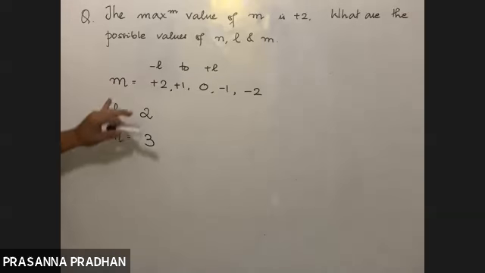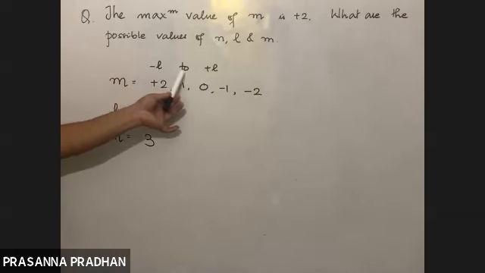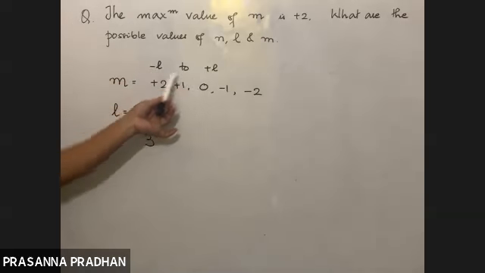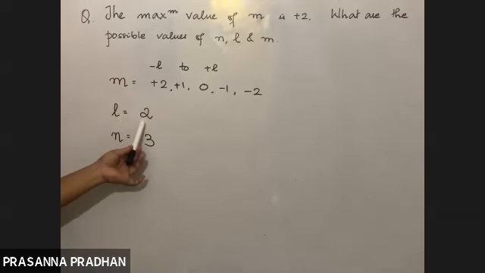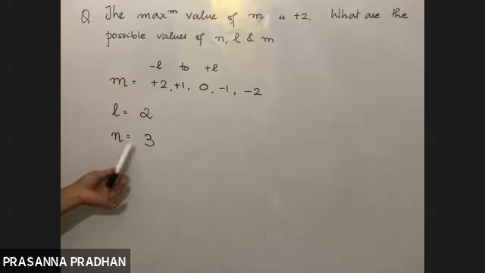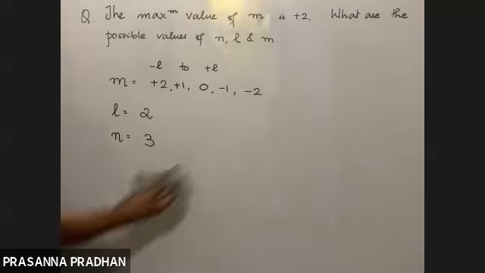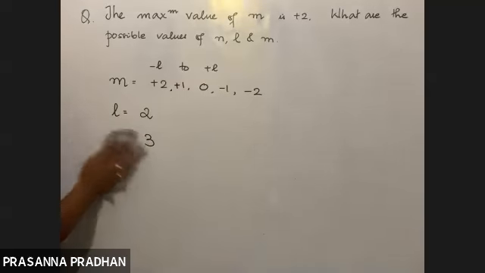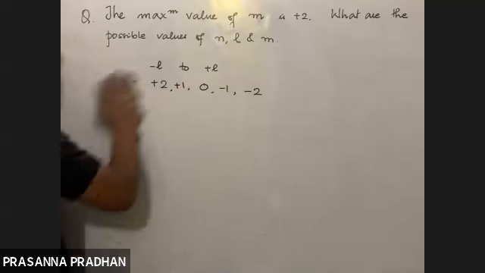Fine. So M we know it ranges from -L to +L. Yahan par +2 hai, plus L ka value, so L ka value 2. If the value of L is 2, N toh 1 zyada hoga. N equals 3. So these are the possible values. Okay, so these are our questions. Thoda sa twist karke tum logon ko de dega. Okay. Fine.